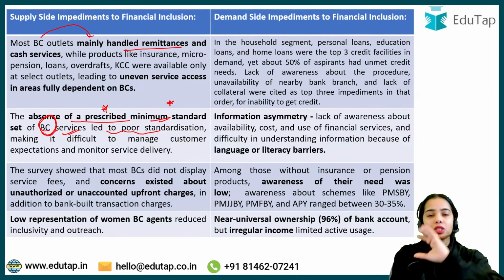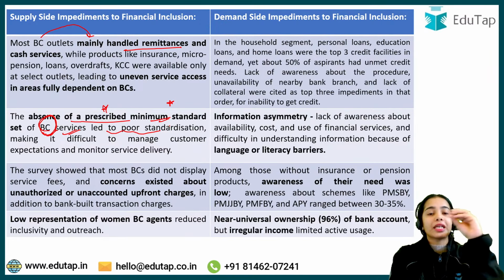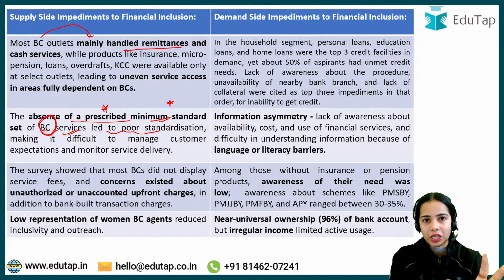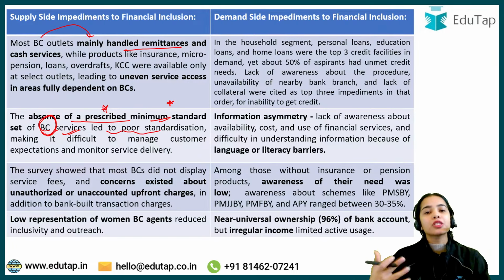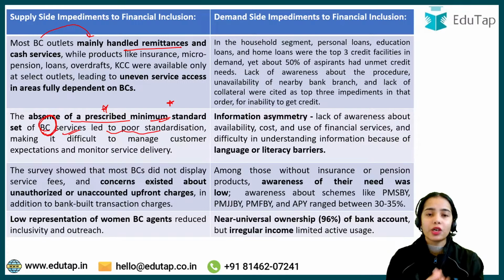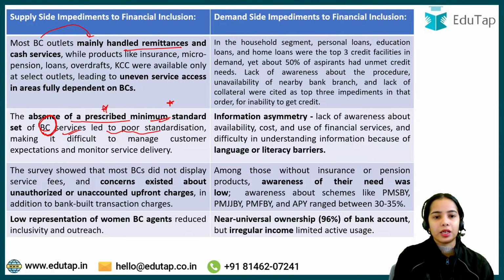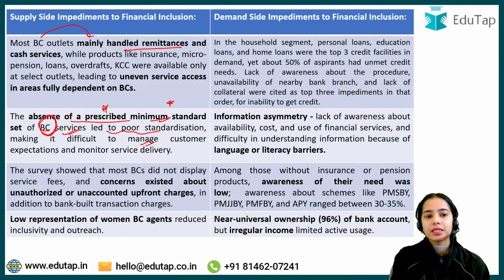In some areas, business correspondents are working very well. They are providing various types of financial products and financial services. In other areas, the business correspondents are working poorly. They are not able to help the people of the area. Okay, so it is difficult to manage the customer expectations and monitor the service delivery.